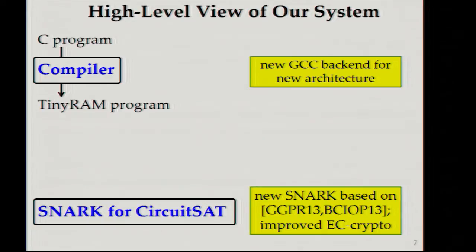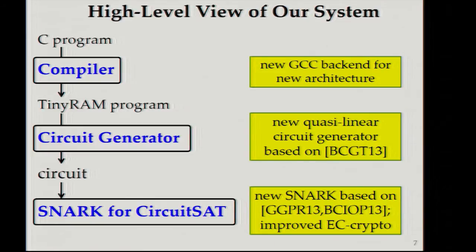First, we design a new architecture called TinyRAM that's specifically optimized for verification. Then we build a GCC backend for it. Next, we build a circuit generator that produces small circuits that check correct executions of TinyRAM programs. And then we feed those circuits to our SNARK.